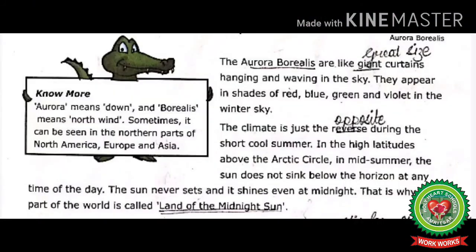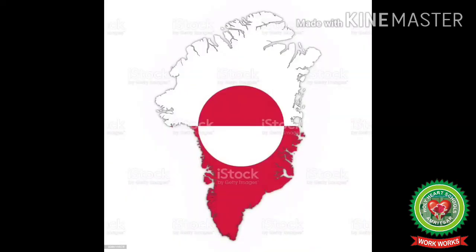The climate is just the reverse during the short, cool summer. Climate of winters and summers is opposite to each other. The summers are short and cold, but winters are long and frozen.